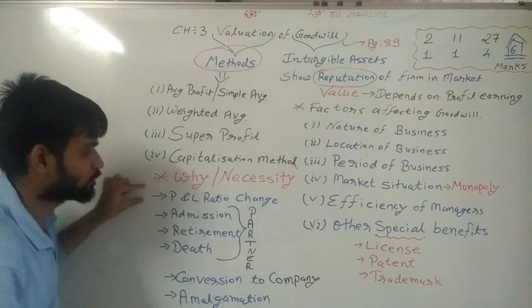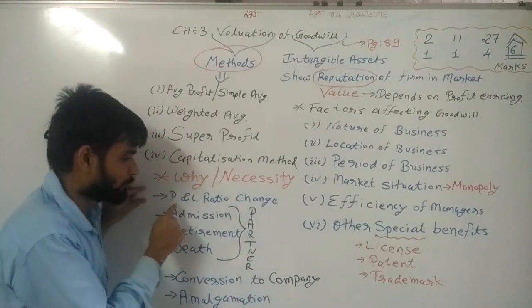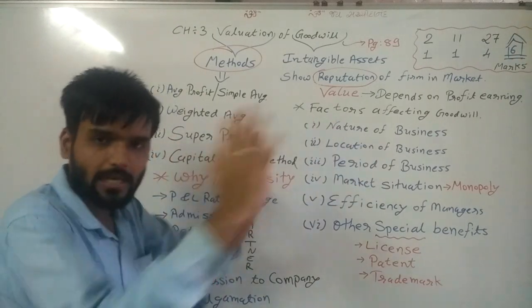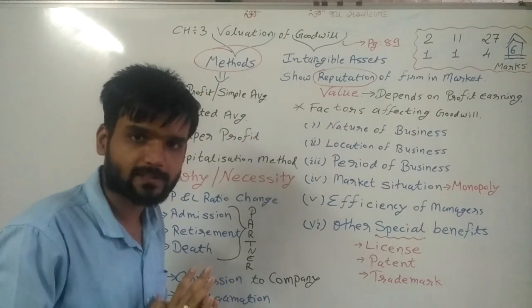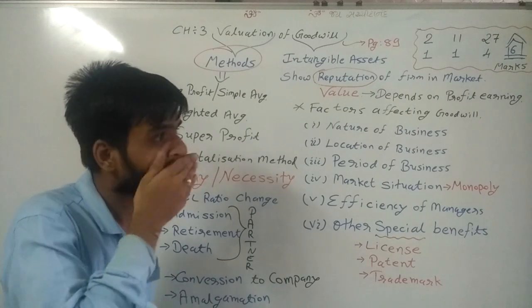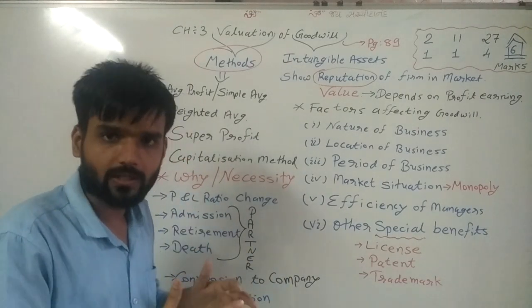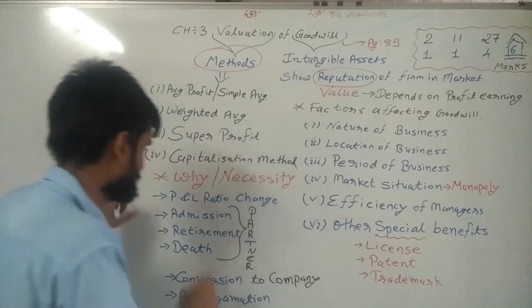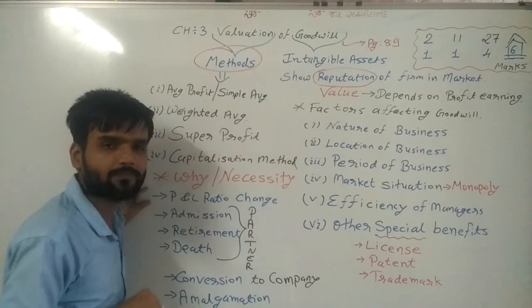The first reason is whenever the profit and loss ratio changes. First of all, I told you, at the time of selling of a business, that is also a reason. But for our chapters, what are we considering? P&L ratio changes.